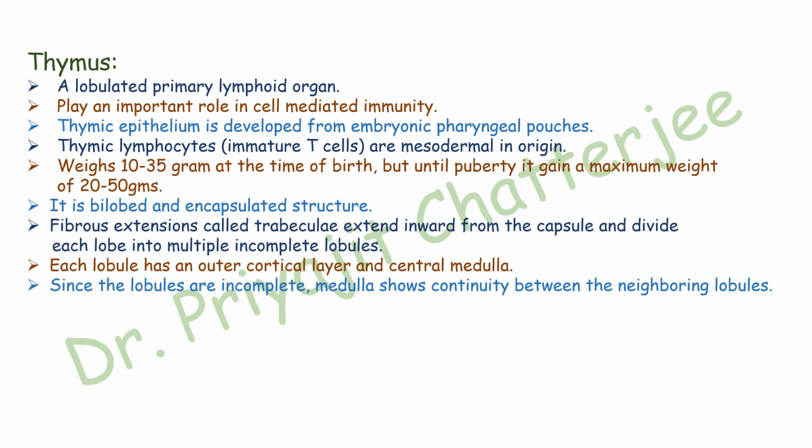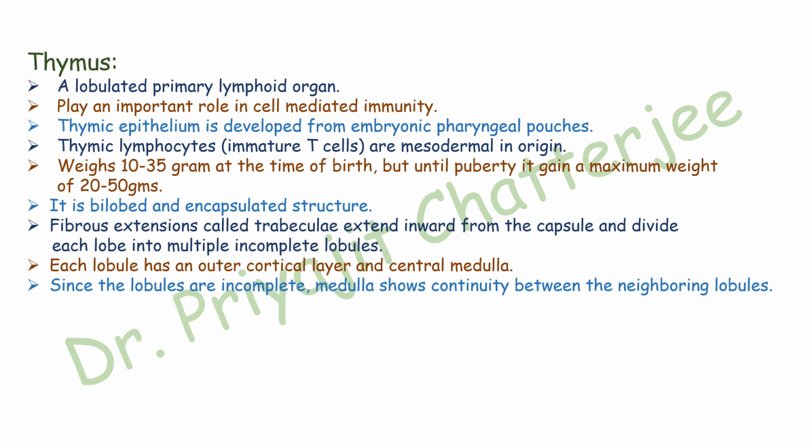Thymic epithelium is developed from embryonic pharyngeal pouches. Thymic lymphocytes, which are the immature T cells, are basically mesodermal in origin. It weighs 10 to 35 grams at the time of birth, but until puberty it gains a maximum weight of 20 to 50 grams. It is a bilobed and encapsulated structure.